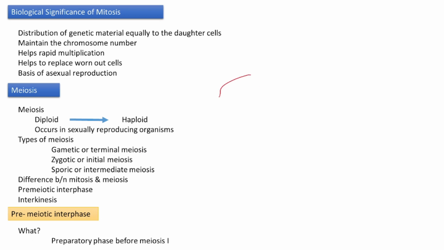Suppose the formed zygote is 2n, and then it undergoes meiosis, and as a result it changes into haploid. In such organisms having zygotic or initial meiosis, the parent cell is haploid.